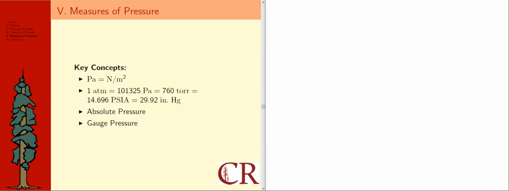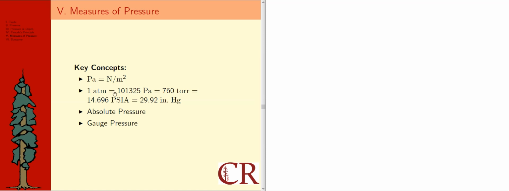There are quite a few different units of pressure, and there's often a story behind many of them, and I don't know all of them, so I've just listed a few things here. The SI unit is the Pascal, which is the Newton per meter squared. I've listed here a few other ones in terms of a standard atmosphere, which is also a unit.